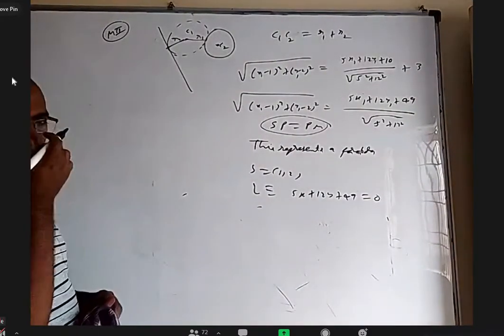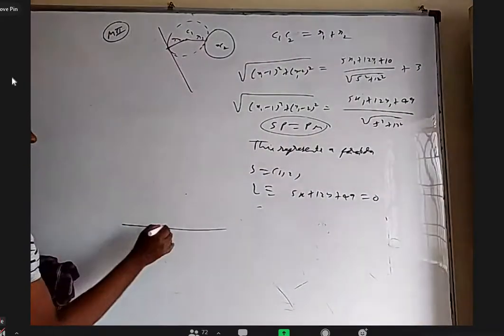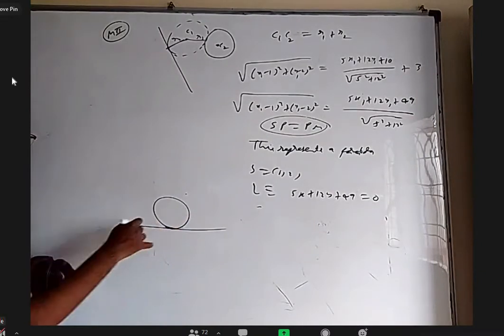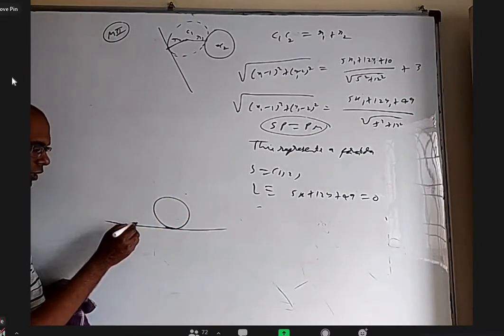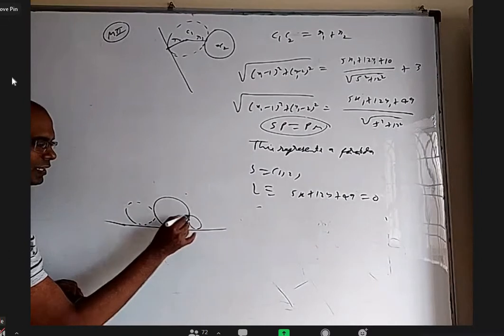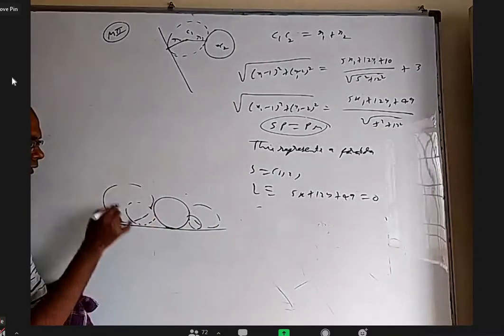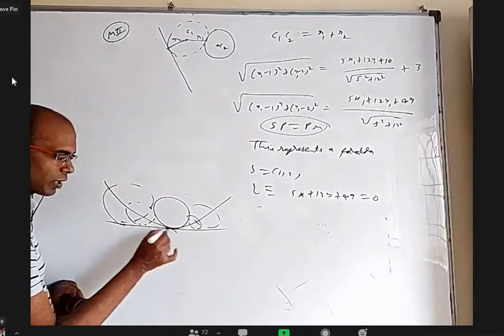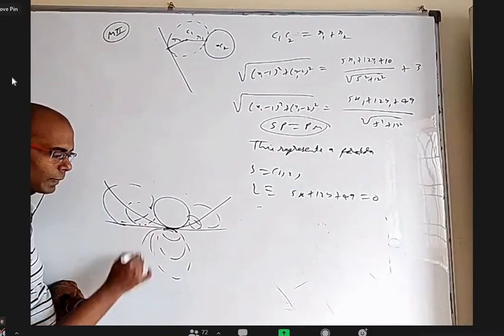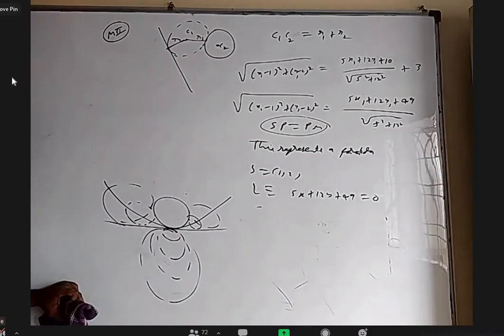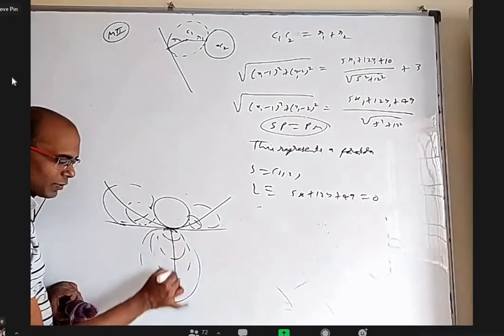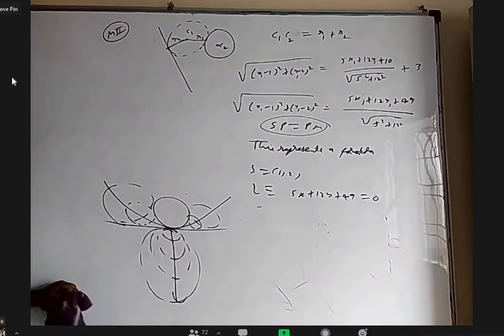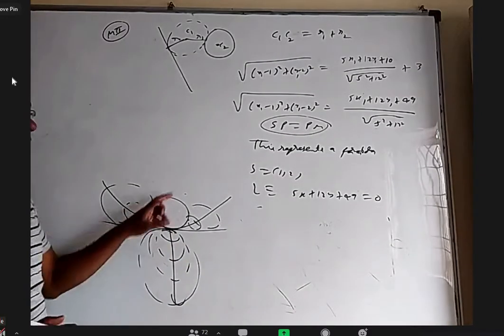Actually, the previous question, the answer I gave is not fully correct. I'll tell you why. If a circle and line are touching, there are a lot of circles touching externally like this, right? Their centers are a parabola, but what about all these circles? They are also there, right? Their centers' locus is only one ray, not a line, one ray. A parabola and a ray.